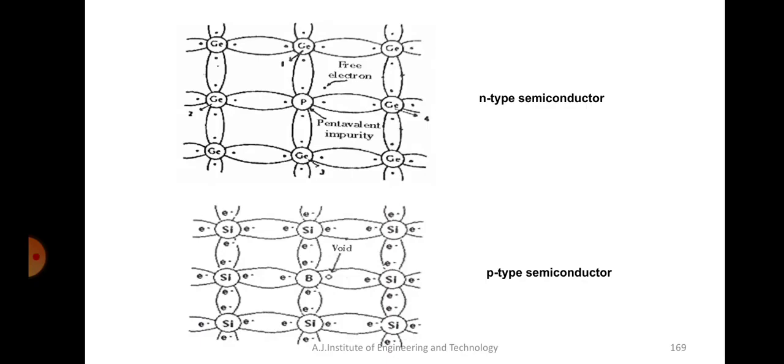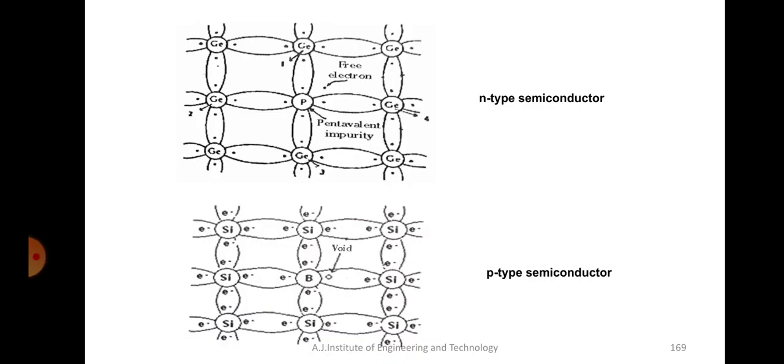If you place another atom there, in the first case it can be phosphorus, which is pentavalent. That means it has 5 valence electrons, but 4 electrons form covalent bonds with the neighboring germanium atoms, and there will be 1 extra electron. That's why it is called an N-type semiconductor, right?